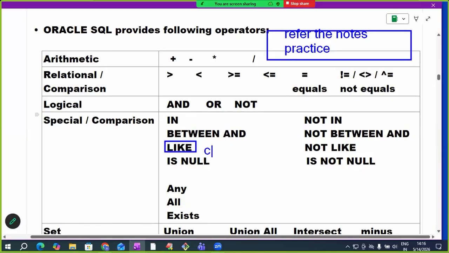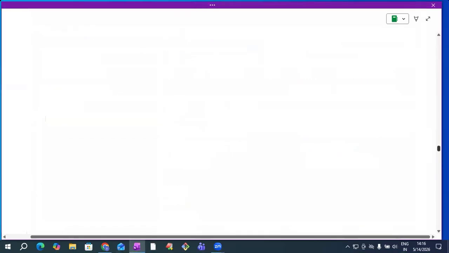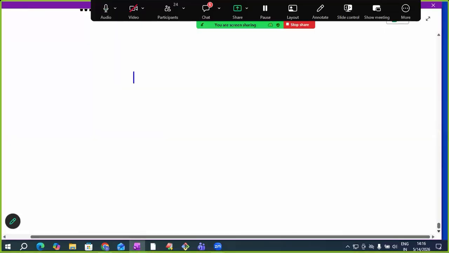Why are we using the LIKE operator? To compare a column value with a text pattern. To compare a column value with a text pattern, we are using the LIKE operator. First, the interviewer will not ask you to write an example query on the IN operator. He will ask, what is the IN operator? Even if you know how to write it, if you are unable to tell what IN is, you are a waste candidate.